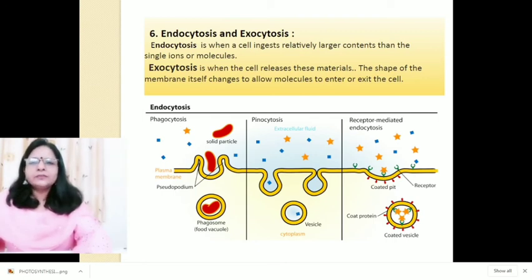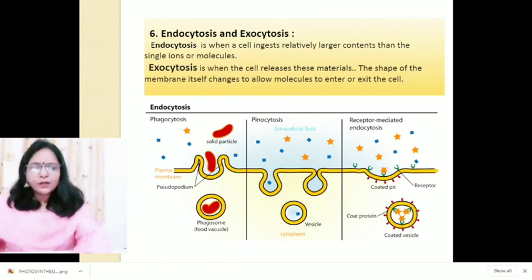The cell membrane plays an important role in both of these processes. The shape of the membrane itself changes to allow molecules to enter or exit the cell. It also forms vacuoles, small bubbles of membrane that can transport many molecules at once.